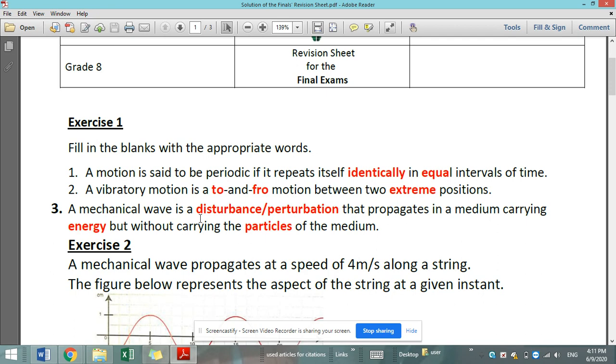A mechanical wave, number 3. A mechanical wave is a disturbance or perturbation, both are correct, that propagates in a medium carrying energy. As long as it is propagating, this means it carries energy, but it doesn't carry the particles of the medium, like the mechanical wave example, the ocean wave or sea wave.